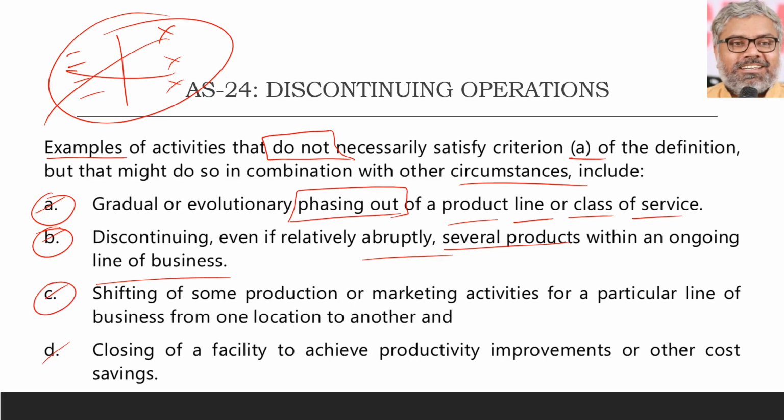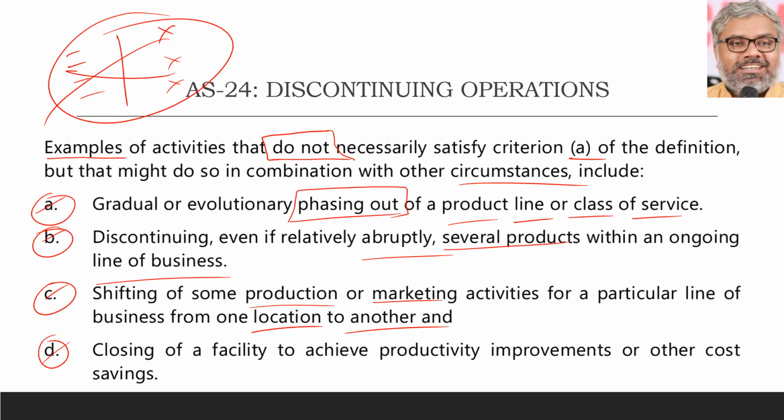Same way, shifting of some production or marketing activities for a particular line of business from one location to another, how can it be discontinuing? Let us say somebody shifts their production facility from China to India. Does it mean discontinuing operations? No, it is only shifting. One particular line of production or marketing activities is shifted from one location to another. They cannot normally be called discontinuing operations. So they do not fall under the basic purview of the term discontinuing operations.